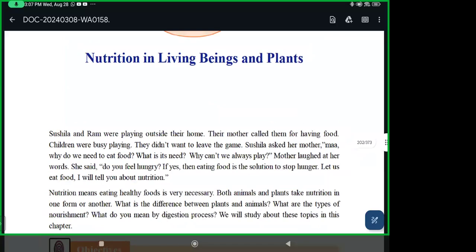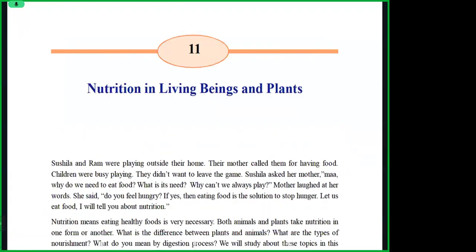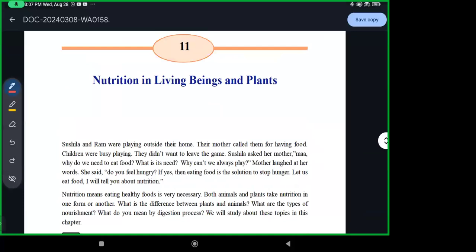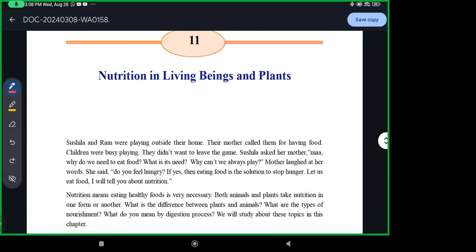Okay. So this chapter we are going to begin with nutrition in living beings and plants. So first let's talk about what is nutrition. Nutrition is basically how we get our energy from. In what form do we get our energy? For living beings, we get it in the form of nutrition.